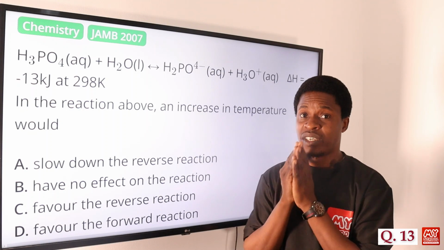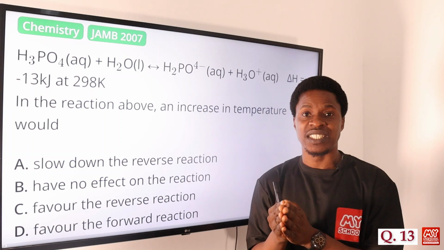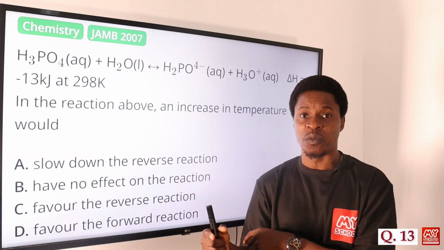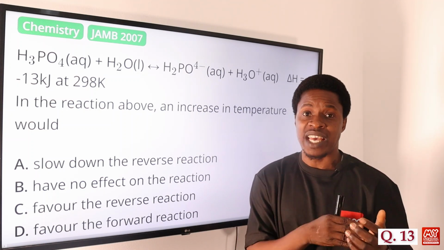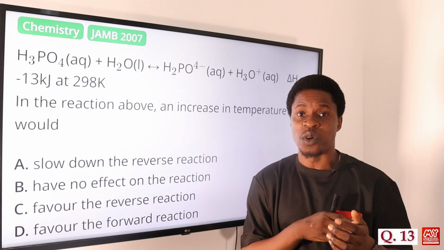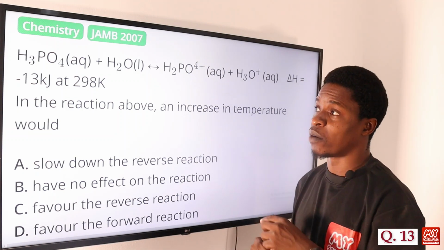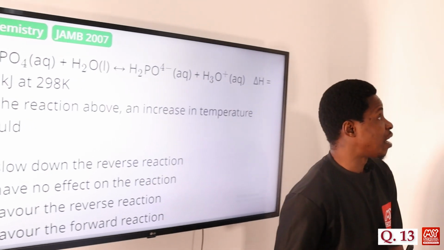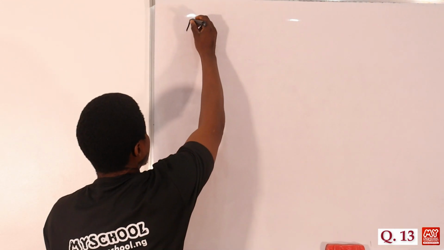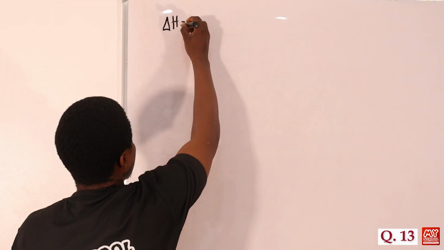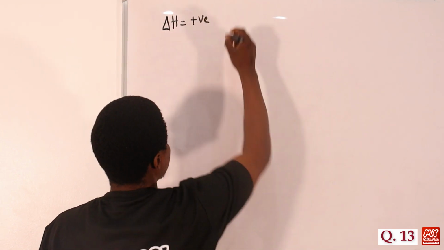That's the enthalpy change. Is it positive? Is it negative? If delta H is positive, it means it is an endothermic reaction, which means that more heat is absorbed into the system. And if delta H is negative, it means it is an exothermic reaction. So I will just give us something now to look at. Let's look at the board that will help guide us when it comes to questions that have to do with temperature. Whenever delta H is positive, it means it is an endothermic reaction.